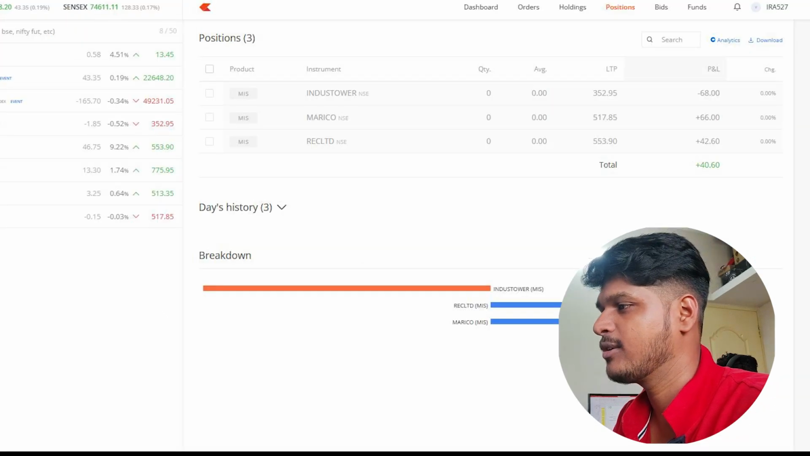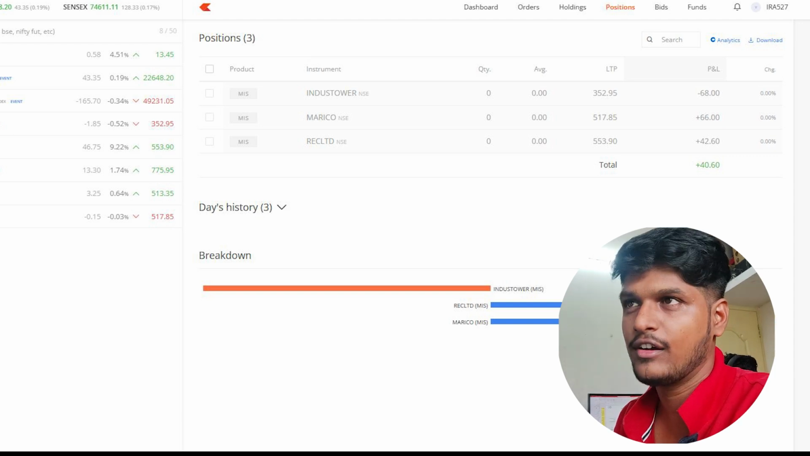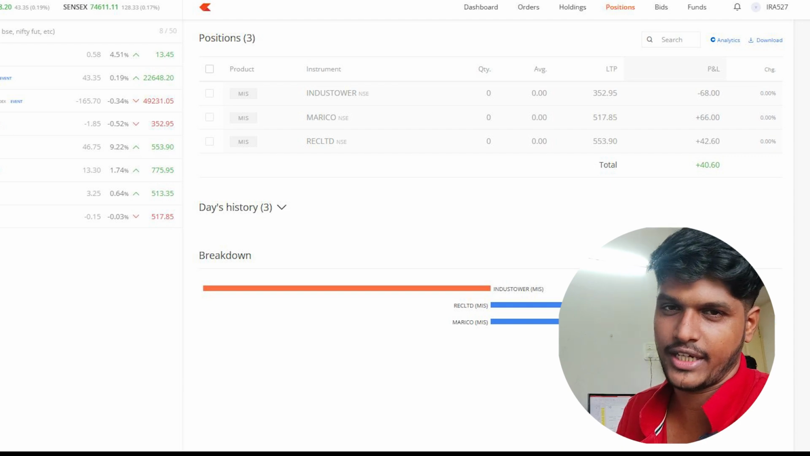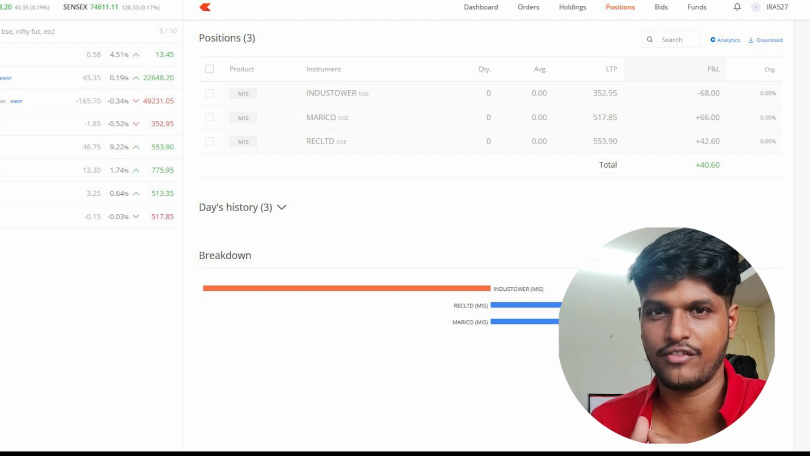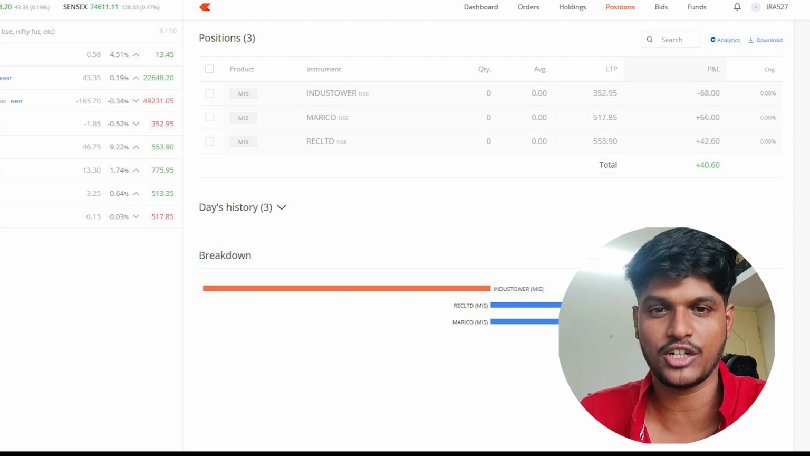The overall P&L was in green. Our total P&L for this day is 40.60. We traded with a capital of 10,000 rupees, and we have a rule that we are not going to risk more than 2% of our capital in a day. So that's it for today, guys.